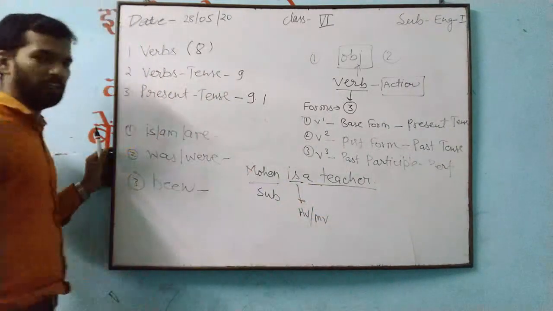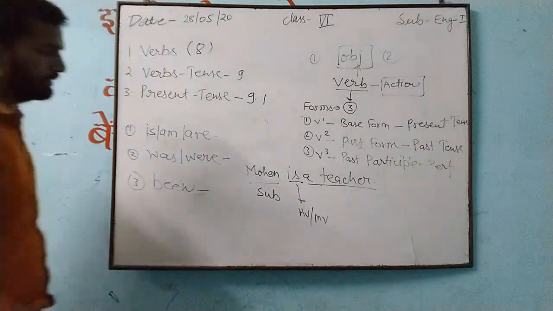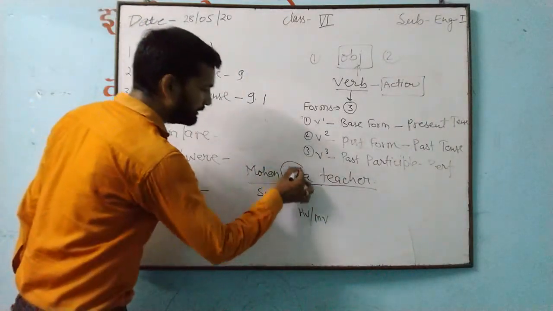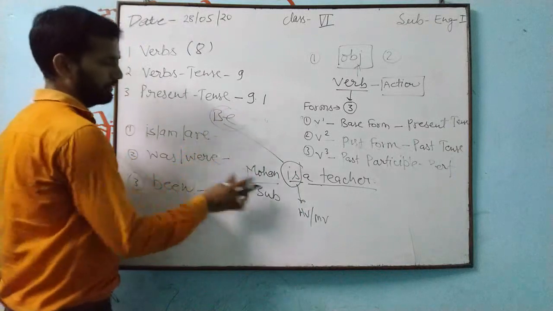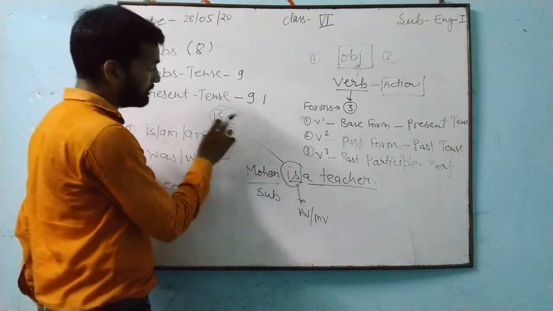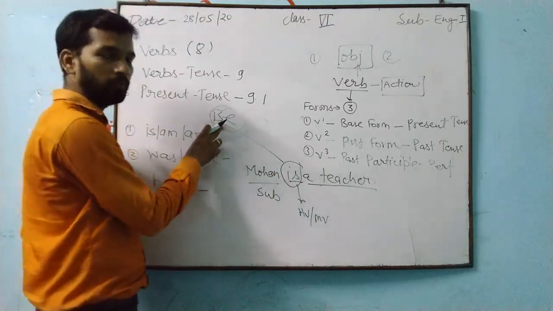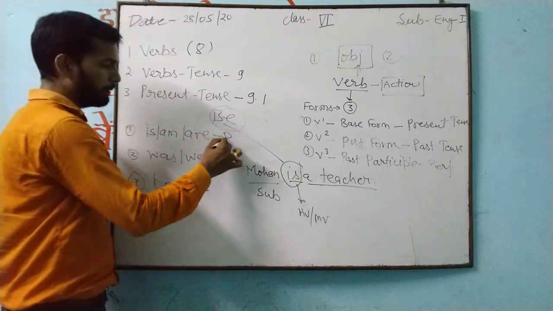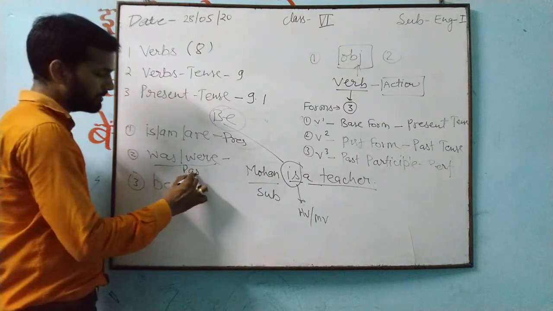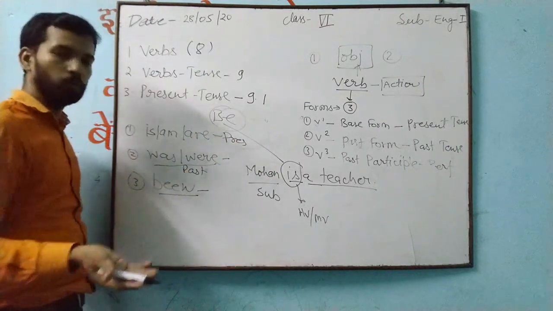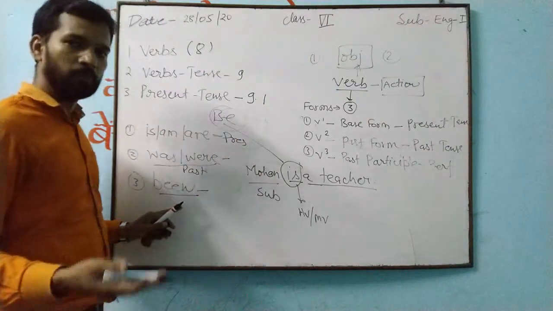Now this concept we have to understand. See, this is a form of be here. This will be used in present tense, and this will be used in past tense, and this, being, you know very well, has been, have been, we use in perfect continuous.